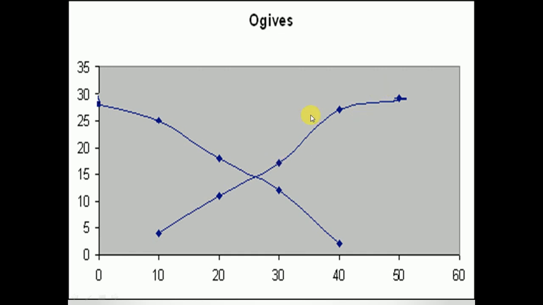Join these using a smooth curve. Don't join them using a straight line; it is a curve. So this single smooth curve is called the less than Ogive curve.